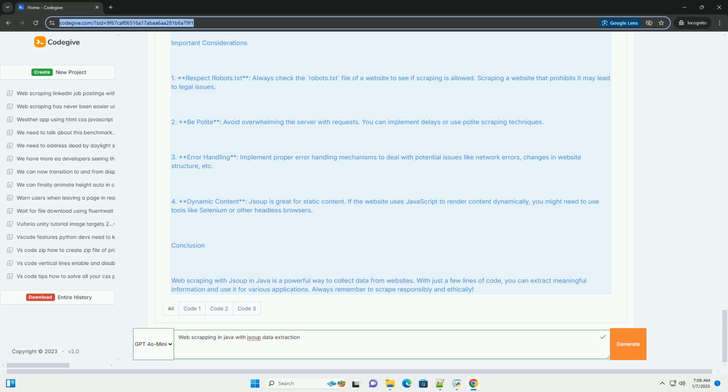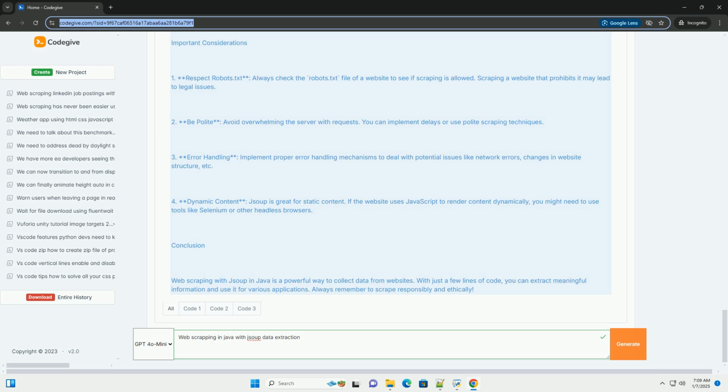Explanation of the code. 1. Import jsoup classes. We import the required classes from the jsoup library. 2. Connect to the URL. We use Jsoup.connect(url).get() to fetch the HTML content of the target web page.